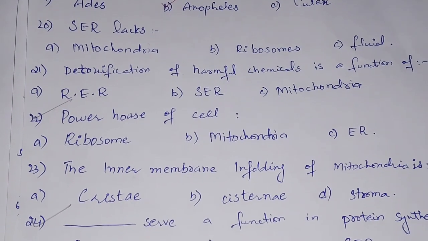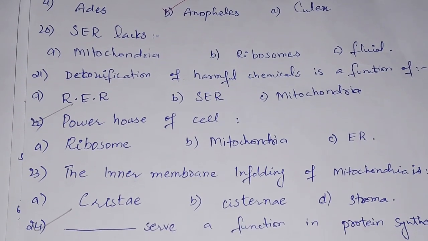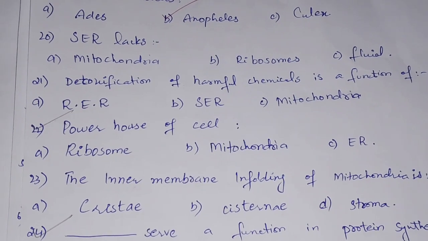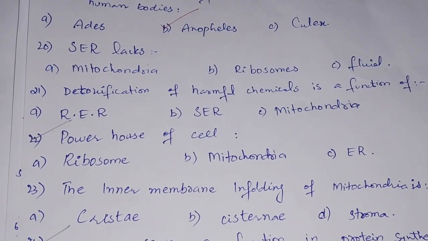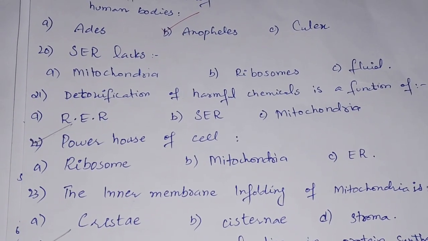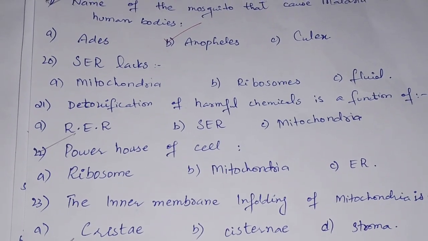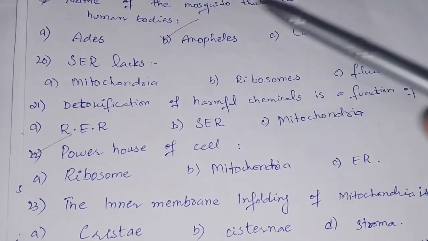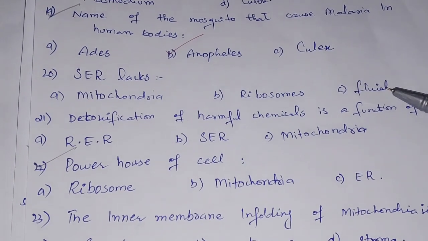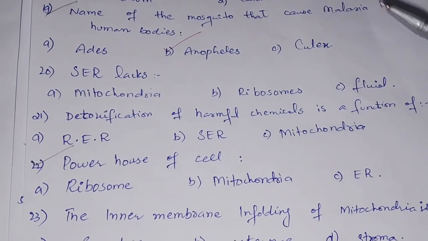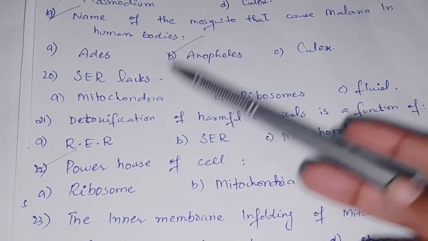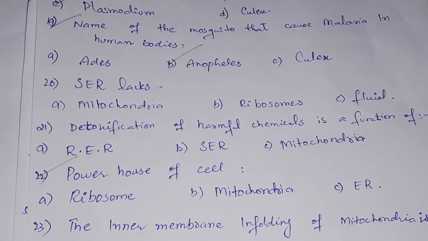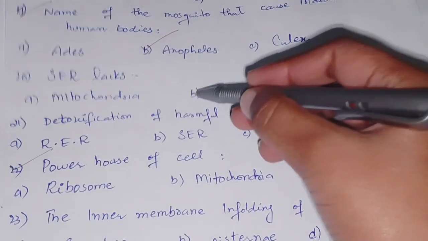MCQ number 20 is the SER lacks. So what is SER? SER is the smooth endoplasmic reticulum. So the smooth endoplasmic reticulum lacks, it means that smooth endoplasmic reticulum does not have what? It does not have the mitochondria, it does not have the ribosomes, and it does not have the fluid. A smooth endoplasmic reticulum lacks the ribosomes. It does not form the proteins, so it lacks the ribosomes.